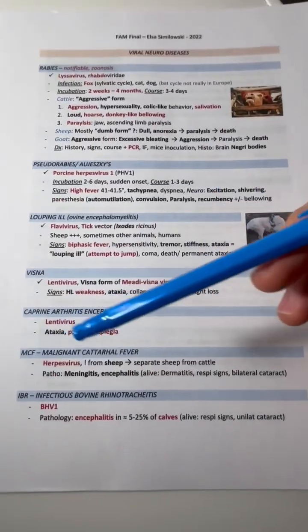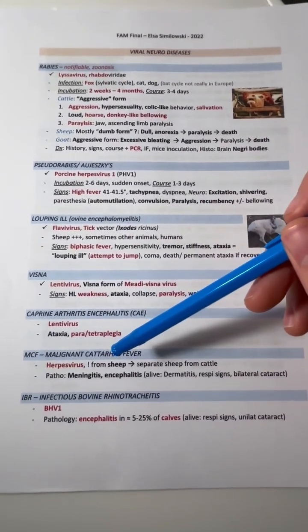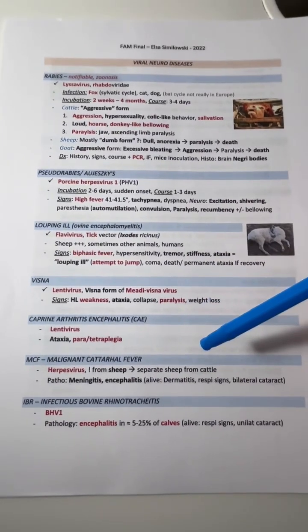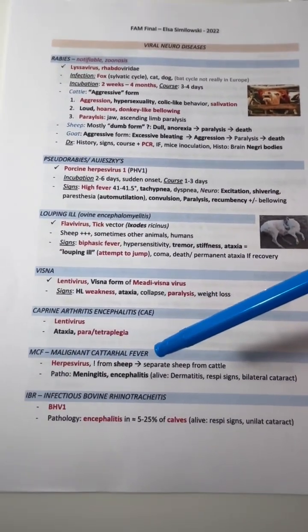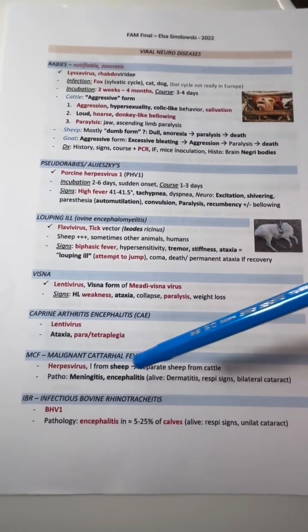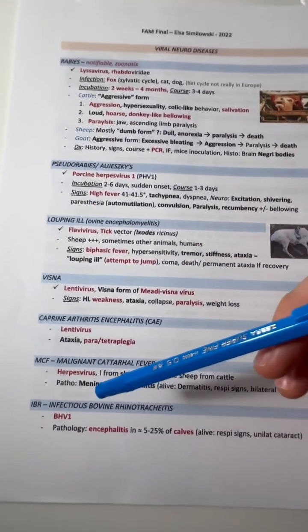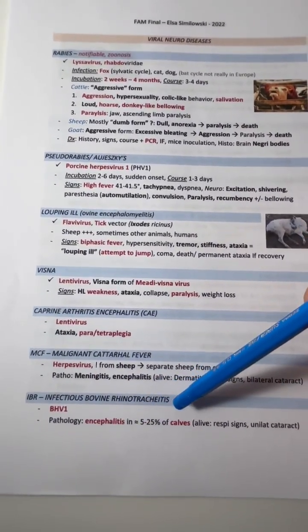For malignant catarrhal fever, this is spread by a herpesvirus. It comes from sheep. There is no cattle-to-cattle spread, but there's sheep to cattle spread. In the pathology, you can see meningitis and encephalitis. And in IBR, infectious bovine rhinotracheitis, it's caused by the bovine herpesvirus 1. It can cause encephalitis in around 5% to 25% of calves.